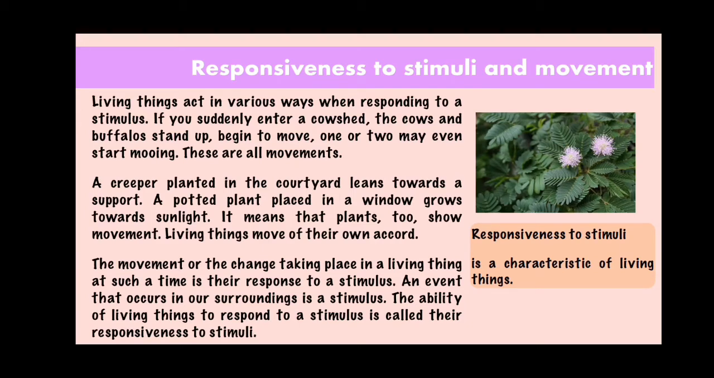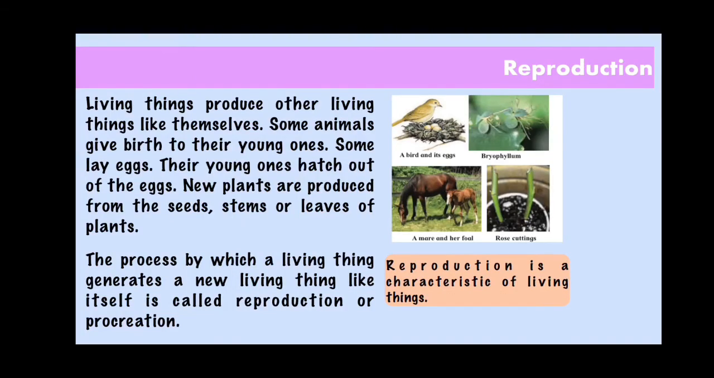Now, further here, we will study about reproduction. In simple words, reproduction means the process through which a living thing generates a new living thing like itself. It can also be called procreation. Some animals lay eggs. Plants are also produced from seeds, stems, or the leaves of plants. Reproduction is also one of the important characteristics of living things.